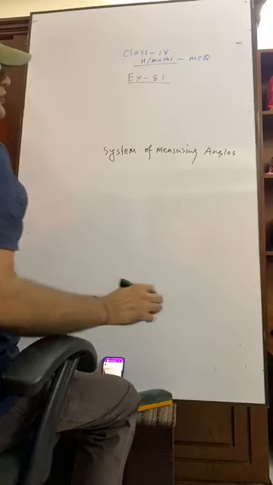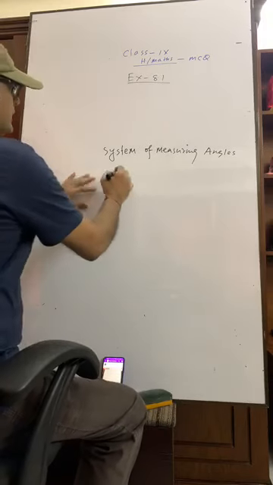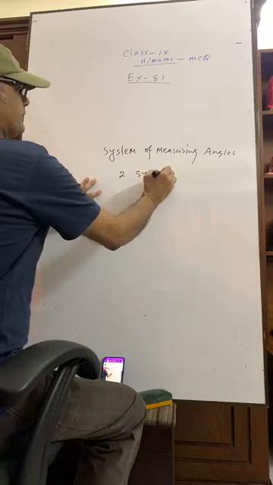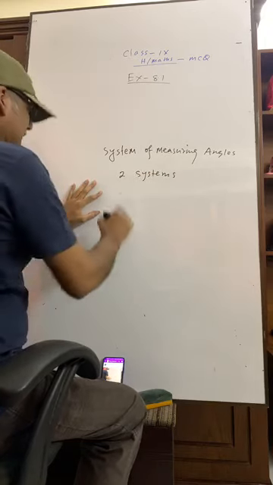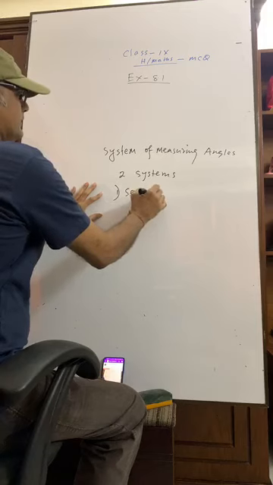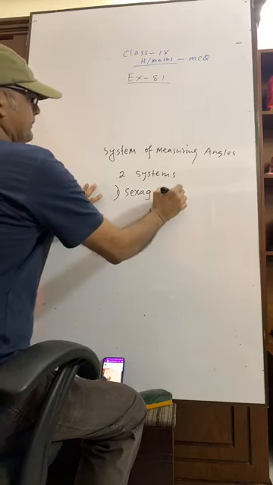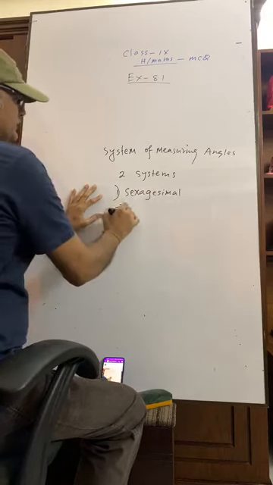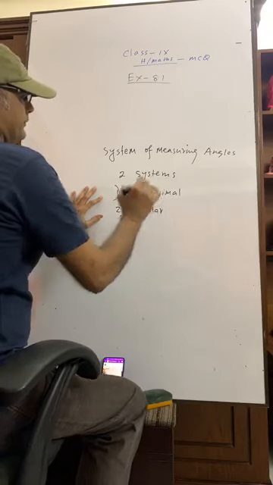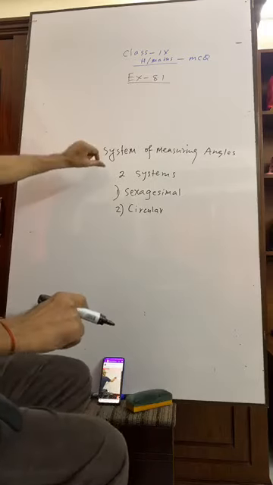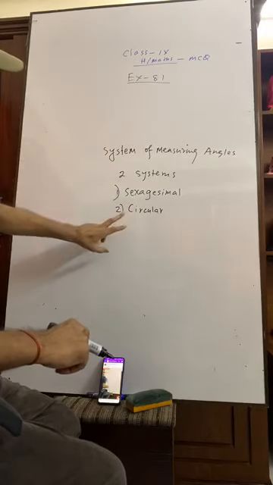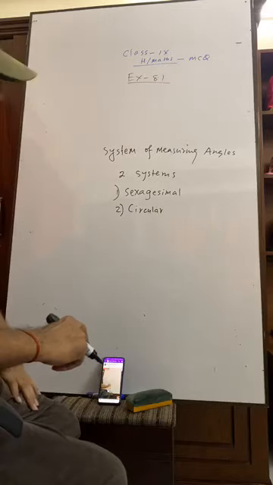How many types of system of measuring angles? There are two. Write down two systems. Number one is sexagesimal and number two is circular. Try to understand. There are two systems. One is sexagesimal and number two is circular.